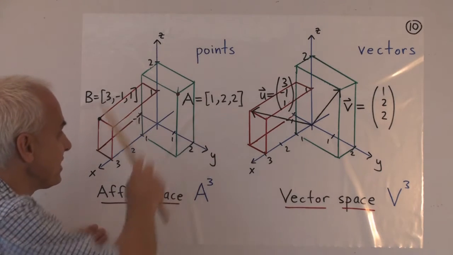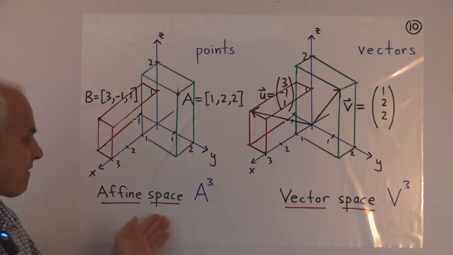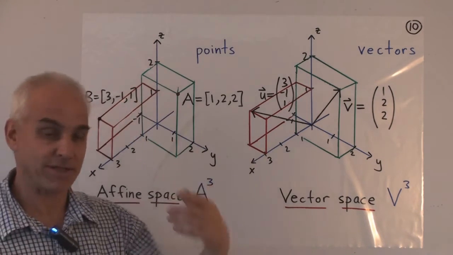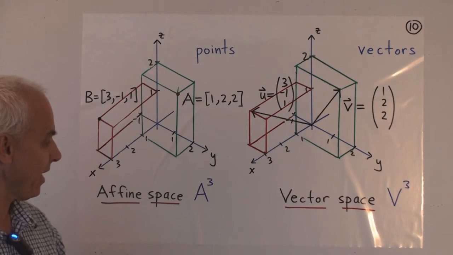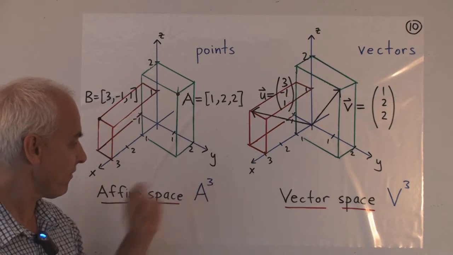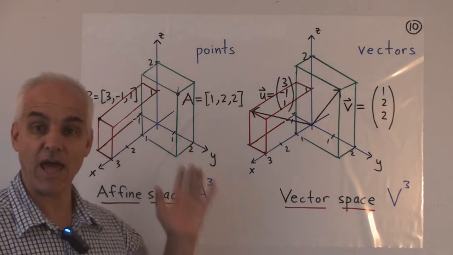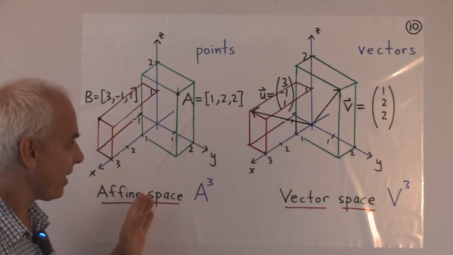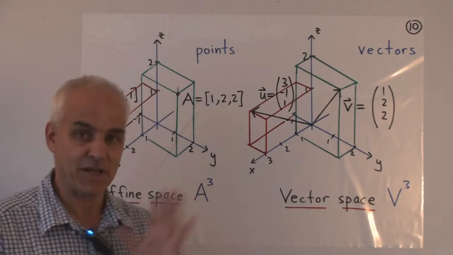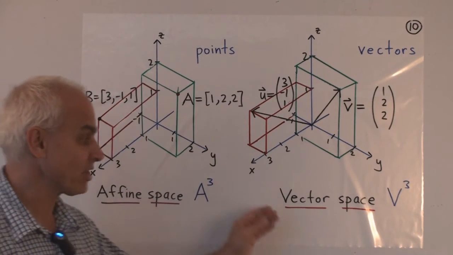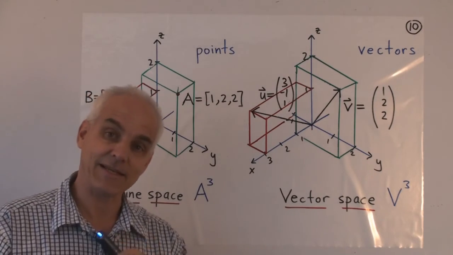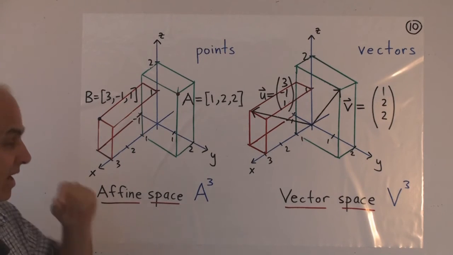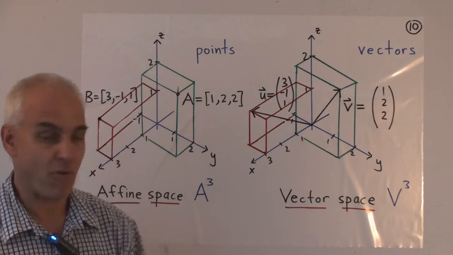Now, this setup that we've defined, we might call that affine space. The main objects are points and the things that you can form from points, like lines and planes. And we might use the notation A with a little 3 to denote this three-dimensional affine space whose main objects are points. Very closely connected to that, intimately connected to that, is the corresponding vector space, which is subtly different. And a vector is a directed line segment, or a pair of points.